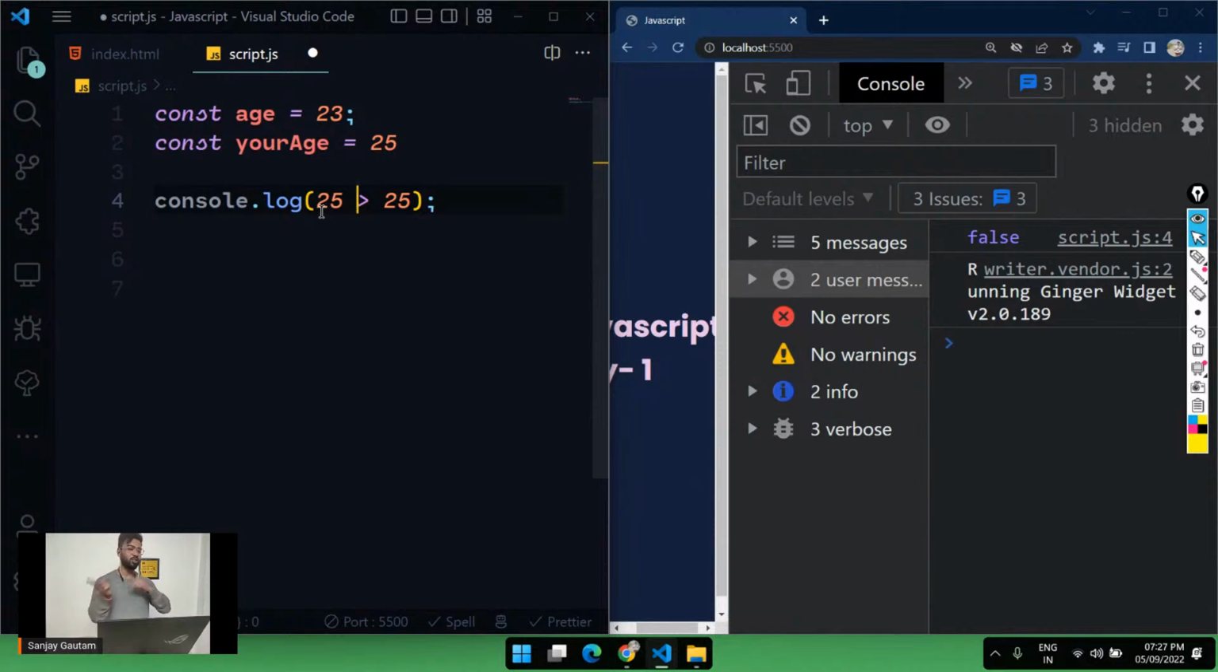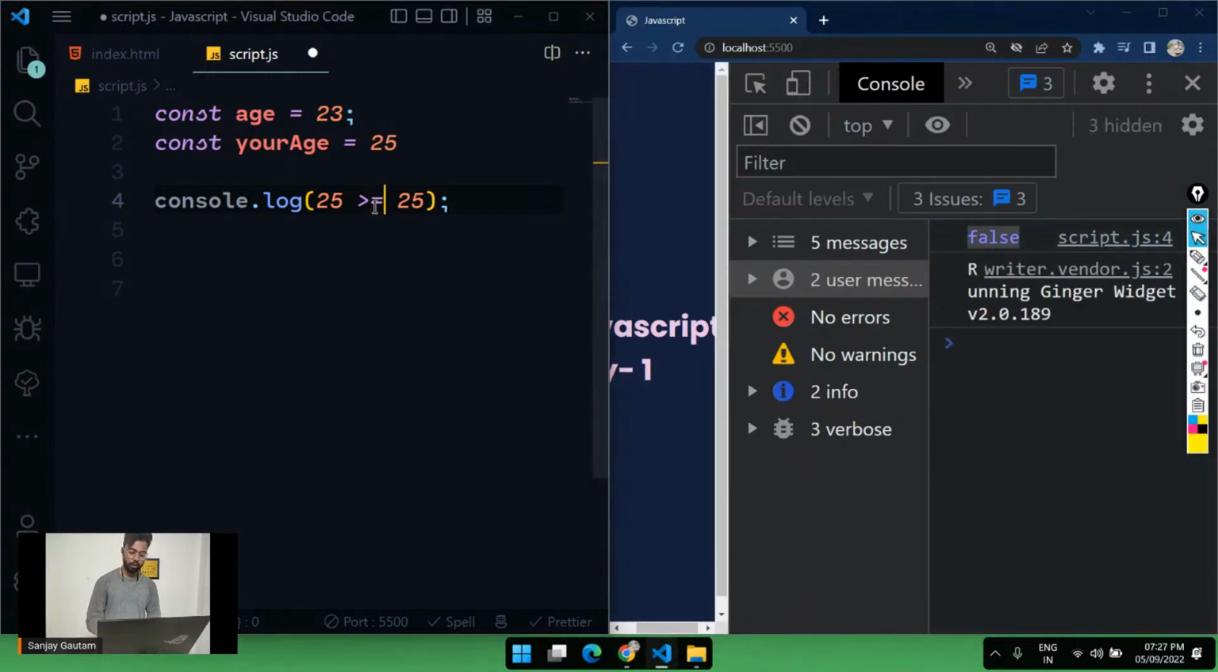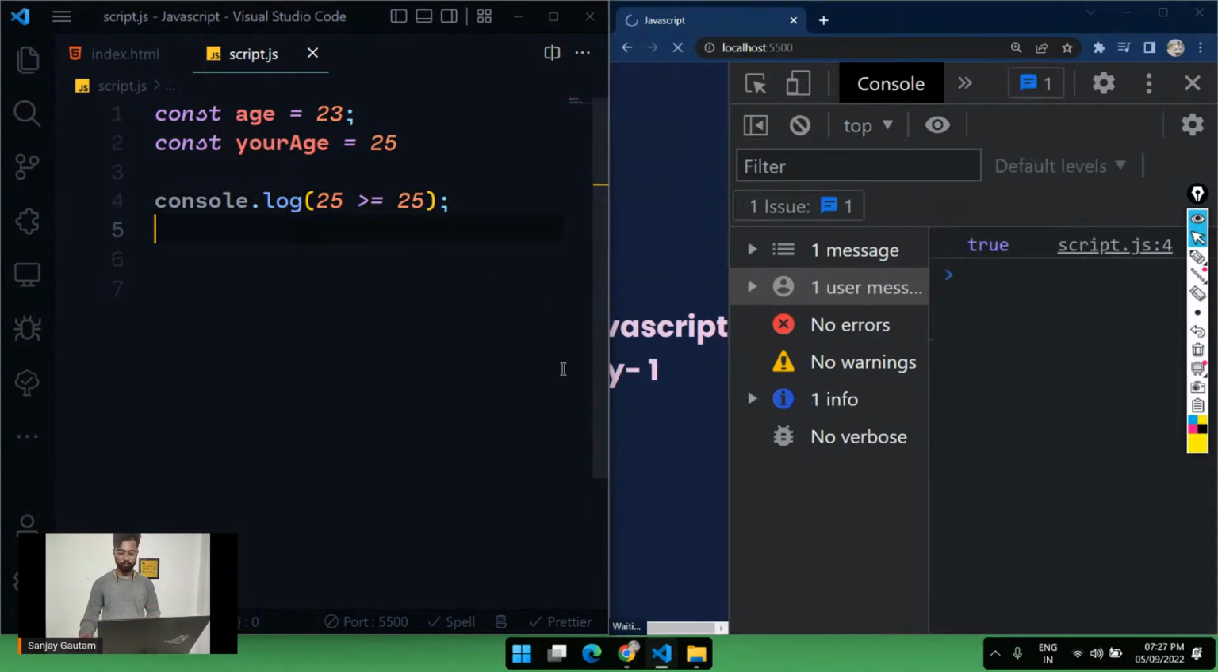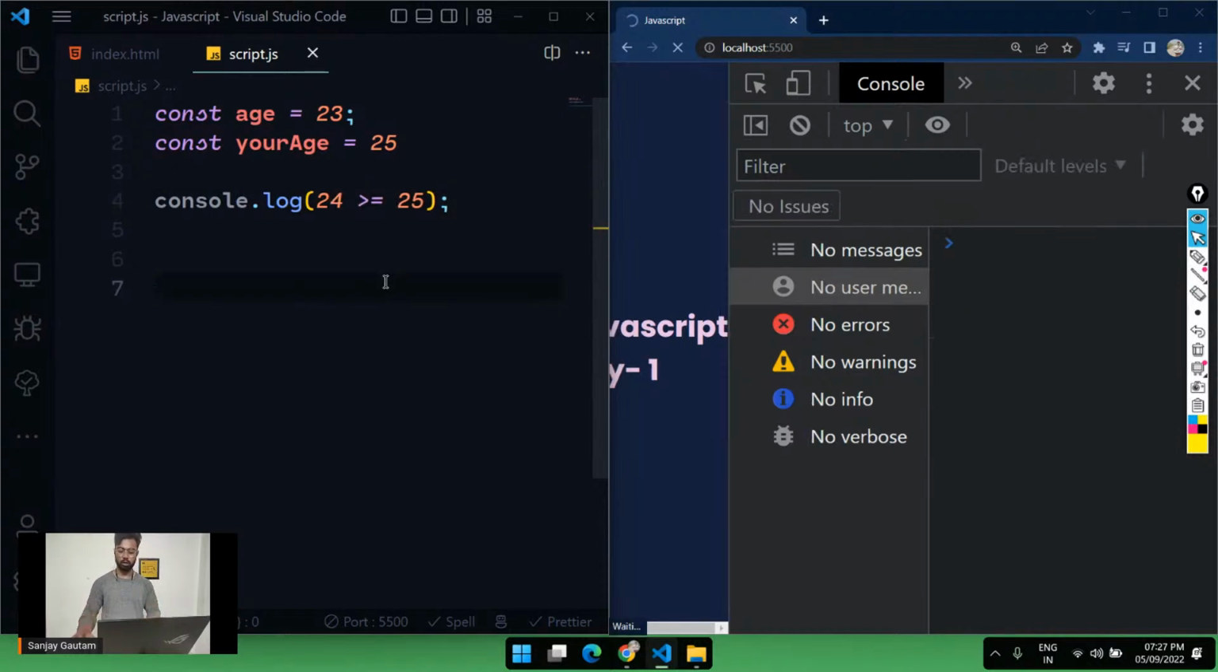Why? Because 25 is not greater than 25. It's equal to 25. But suppose you want to check if the number is greater than or equal to 25, just put this thing here. In this case, if I remove this and give it a save, we are getting false here. But if I put an equals sign here, we are going to get true. So it will check for both. If it is greater than or equal to, in both cases it will give true. And if this is not the case, we are going to get false here.